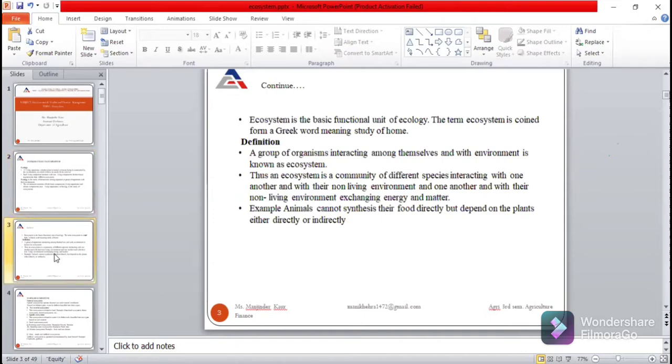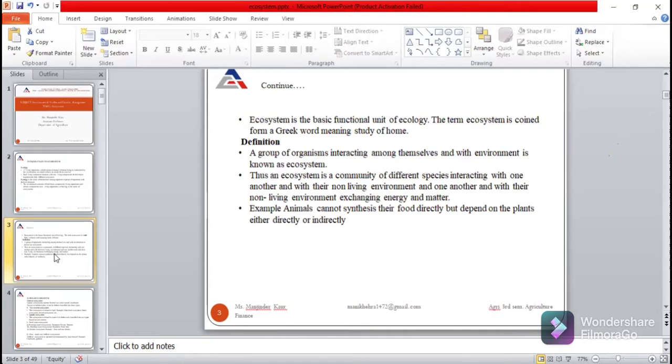Next, let's understand ecosystem. Ecosystem is a basic structural and functional unit of nature where living organisms interact among themselves and also with the surrounding environment. In the ecosystem, biotic components interact with the abiotic components.